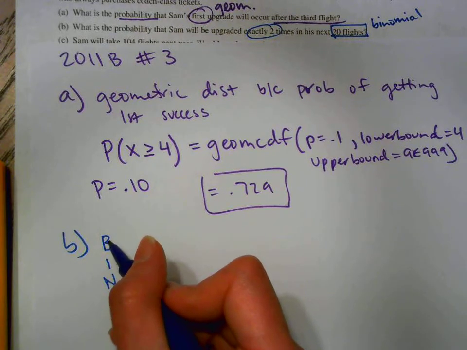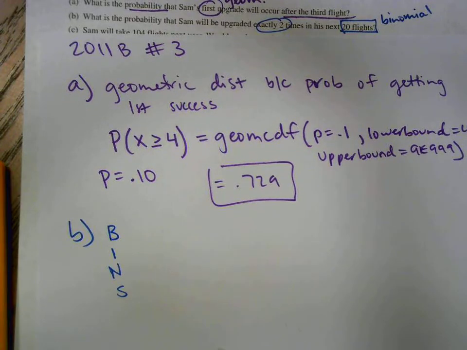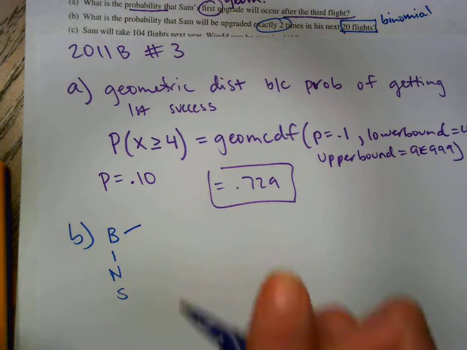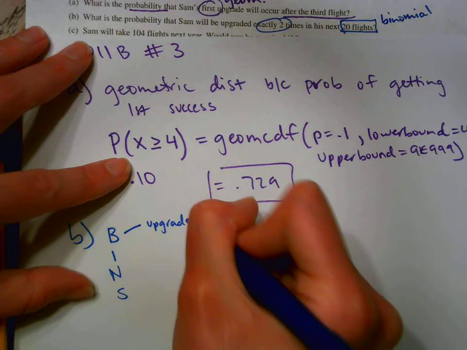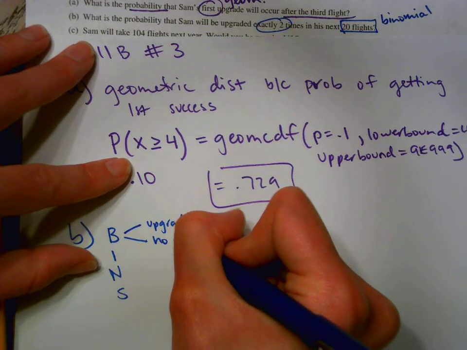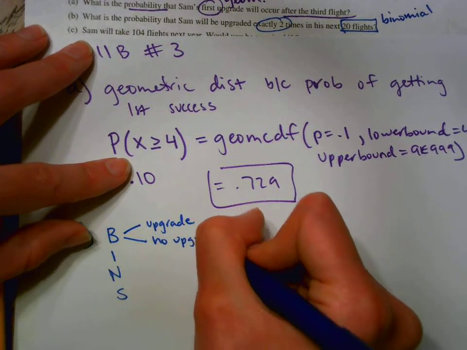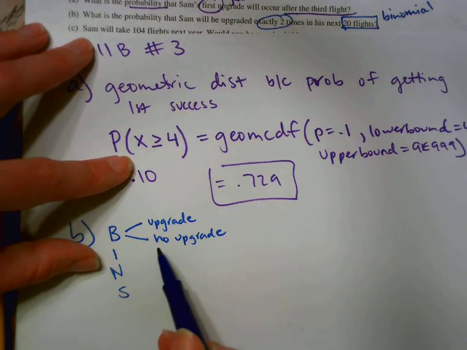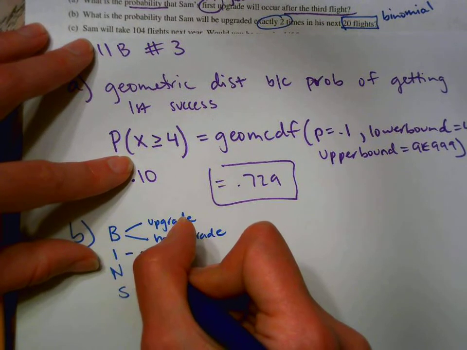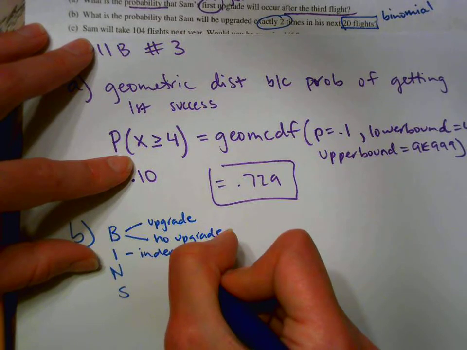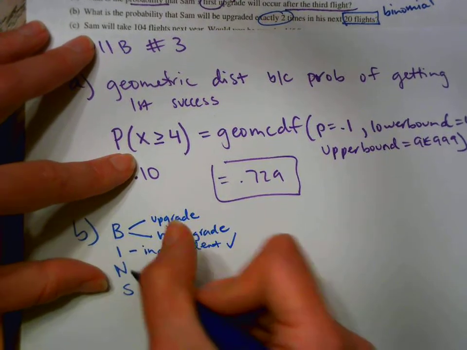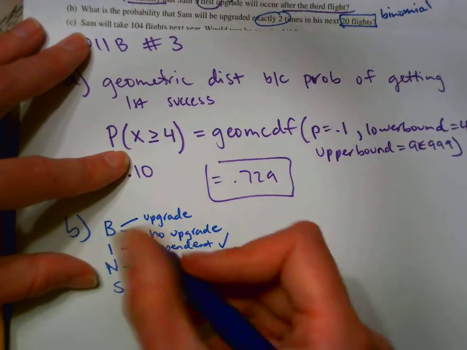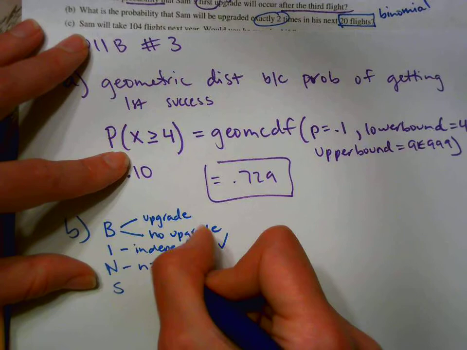So remember, binary is B, and that means just in terms of success and failure, right? In this case, success is getting upgraded, and the other option is no upgrade. Can you define it in terms of 2 different options, success and failure? Is each trial independent? Which, if you read the problem, it tells you. So that's a check. Is there a fixed number of trials? What would our N be? 20.